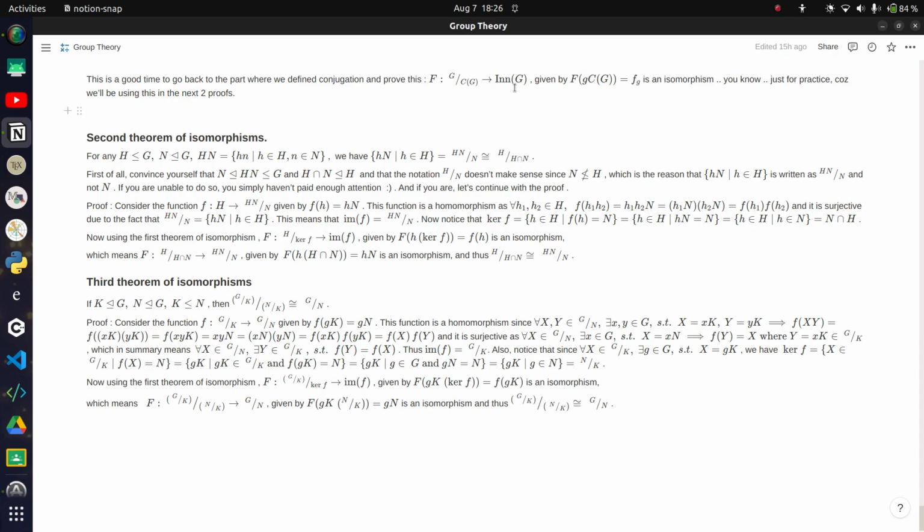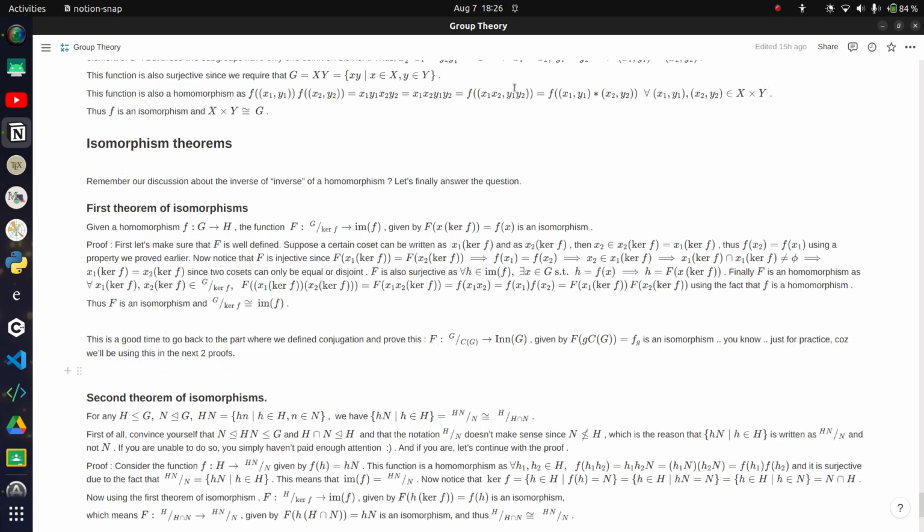So first you have, oh come on, why is this taking so long? Right, so first you have this theorem which says that for a given homomorphism F going from G to H, the function which goes from the quotient group of G with the kernel of F, where the kernel of F is basically all elements that the homomorphism sends to the identity of the codomain group.